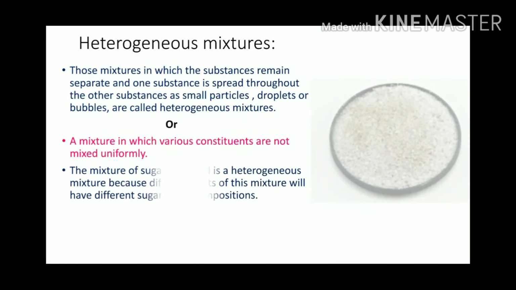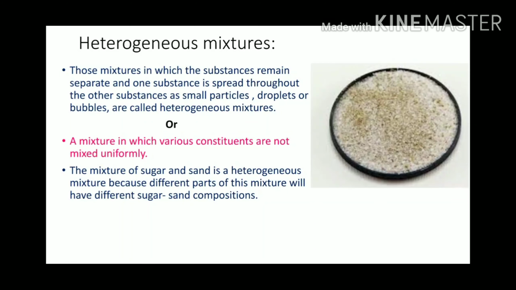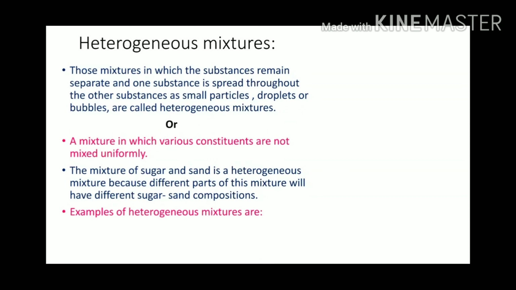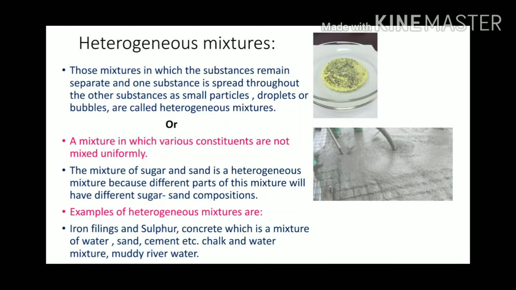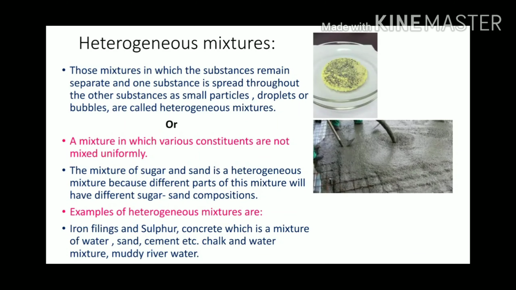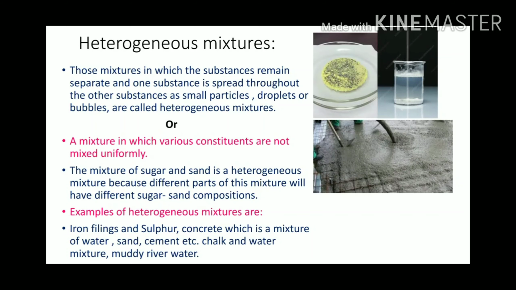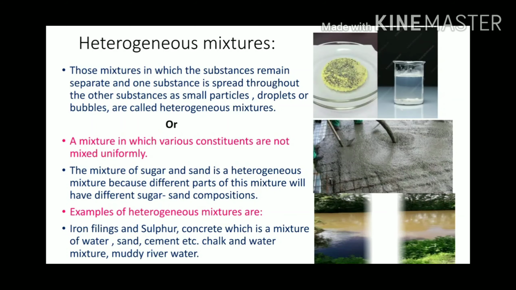The mixture of sugar and sand is a heterogeneous mixture because different parts of this mixture will have different sugar sand compositions. Examples of heterogeneous mixtures are iron filings and sulfur, concrete, which is a mixture of water, sand, cement, etc., chalk and water mixture, muddy river water.